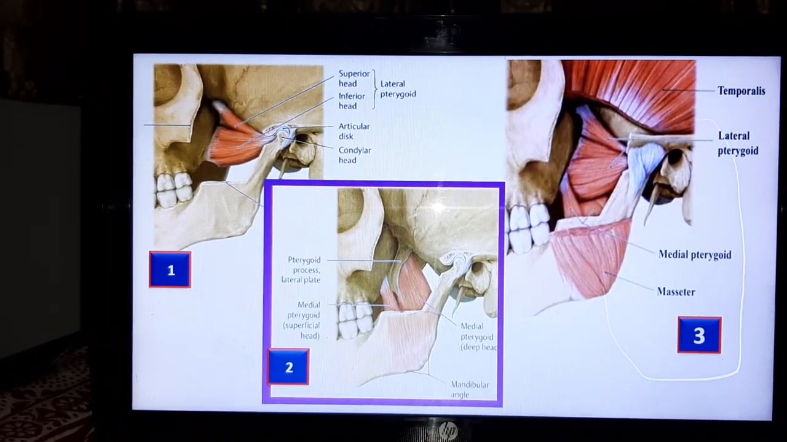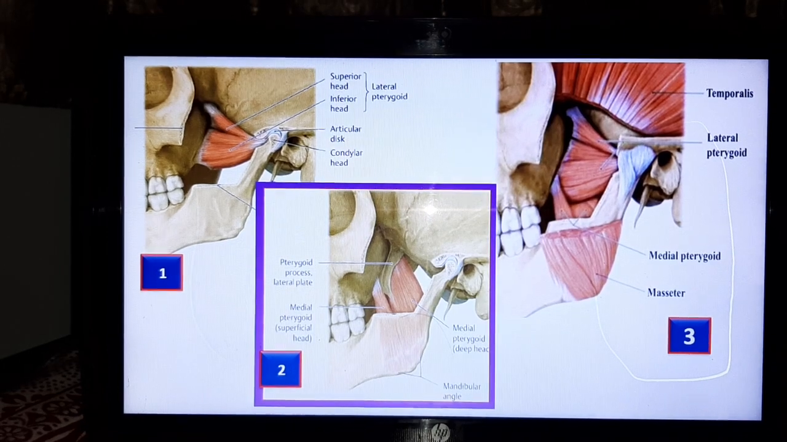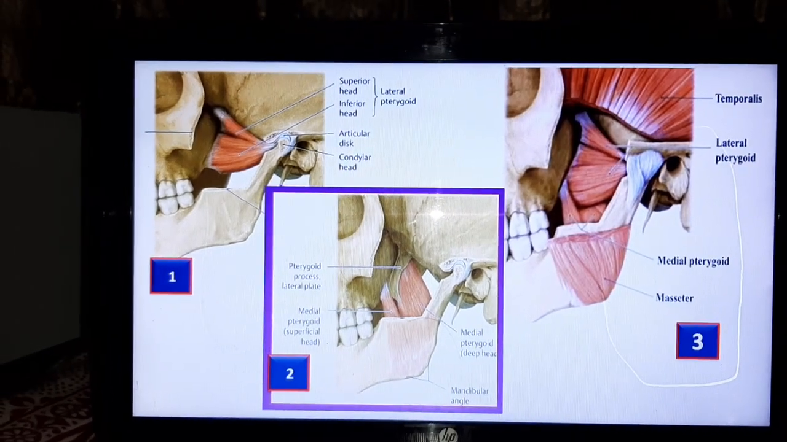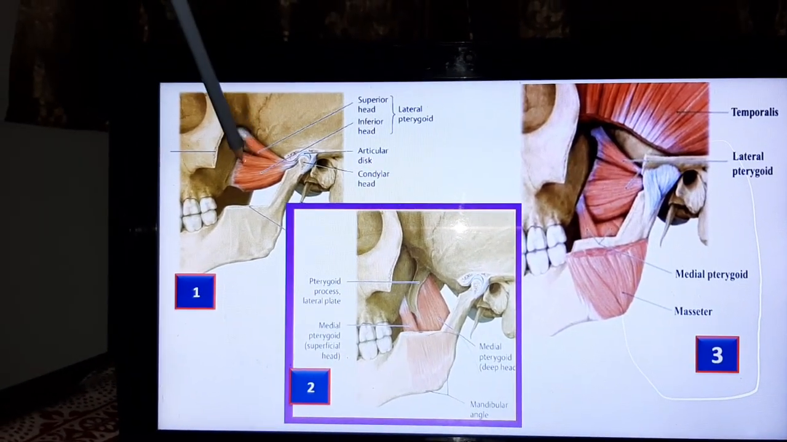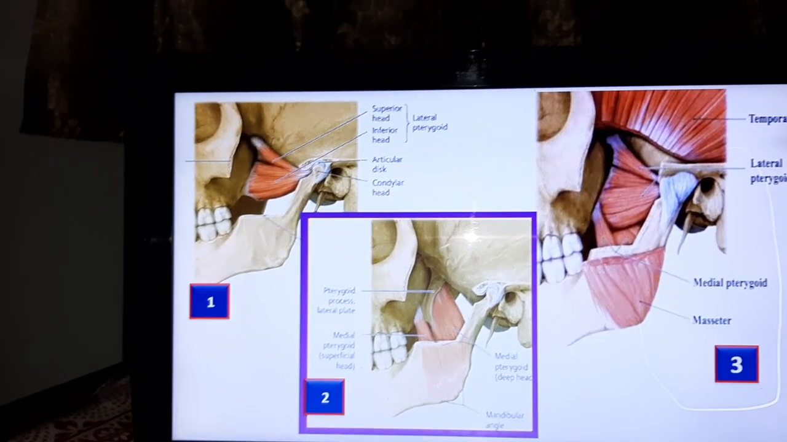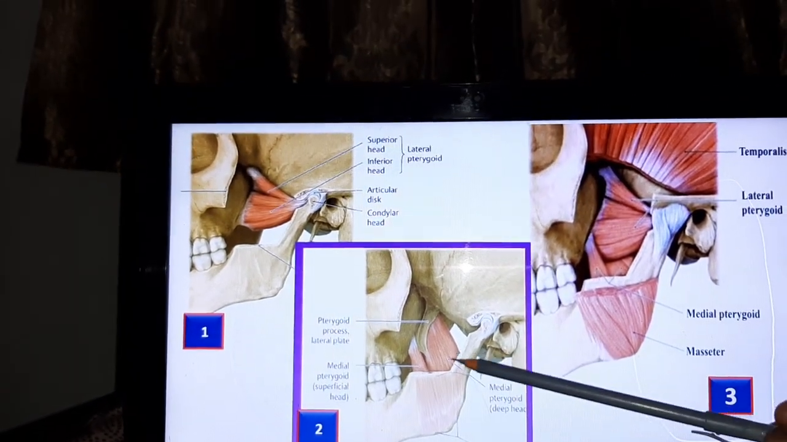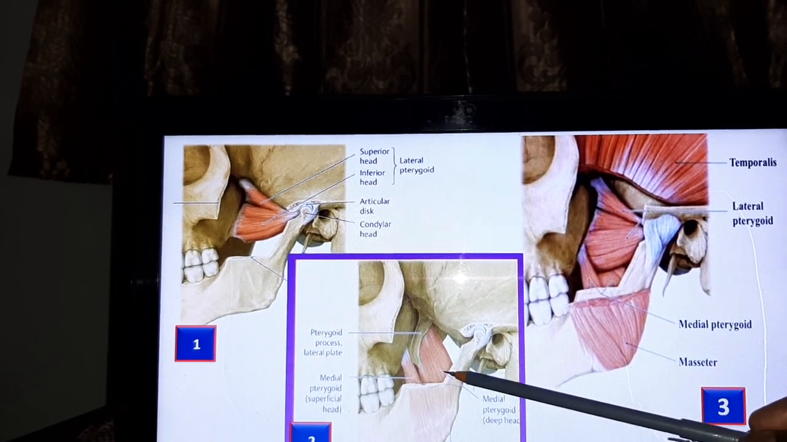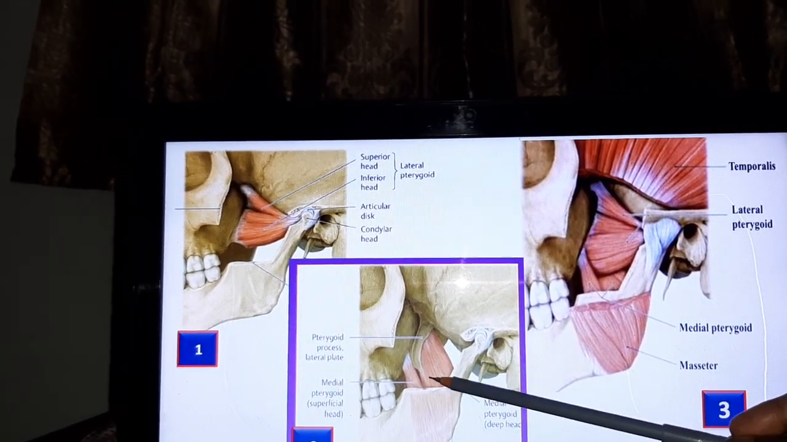Now see the first atlas, which shows the lateral pterygoid muscle. This one is the lateral pterygoid muscle. Now comes the second atlas, in which you are looking at the medial pterygoid muscle. This one is the medial pterygoid muscle.